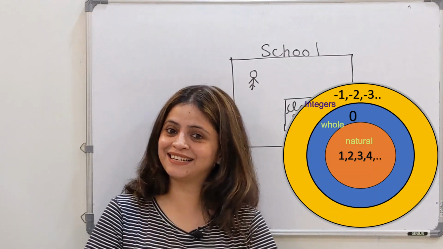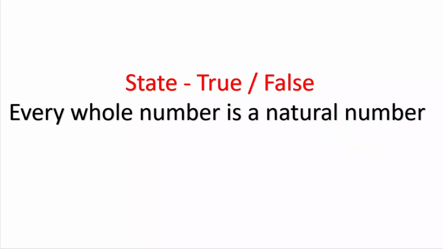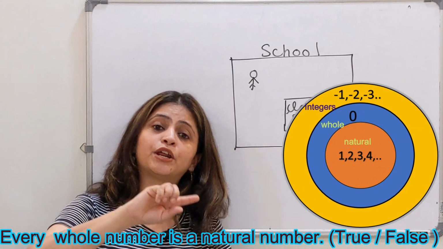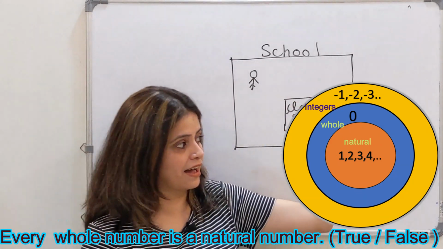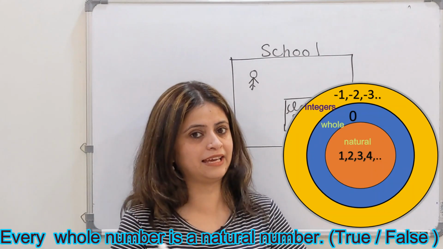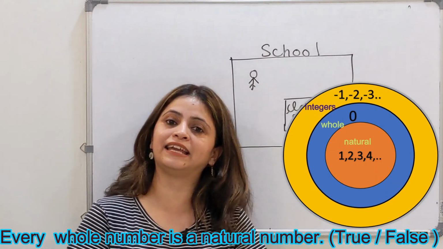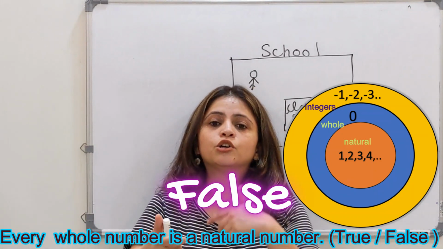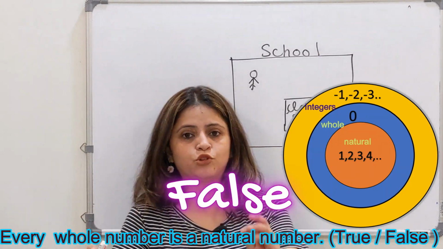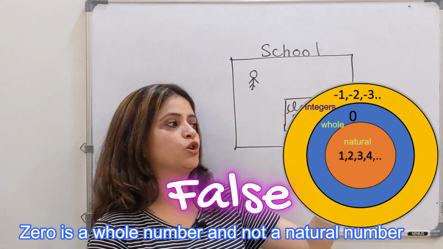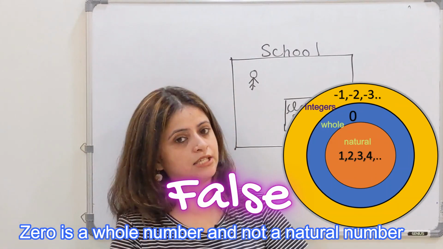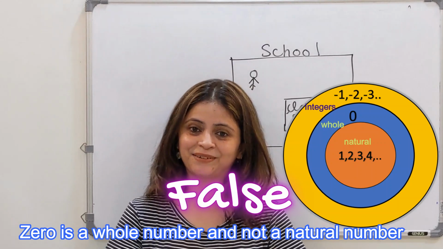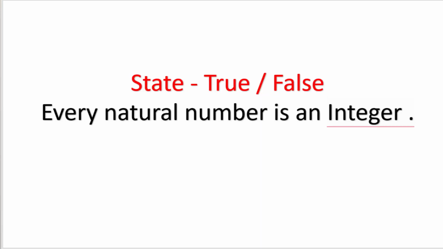Clear? So let's come to the question round. Now the first statement is: every whole number is a natural number. True or false? Are all whole numbers natural numbers? No, 0 is sitting outside, it is not inside the natural numbers. So this statement is false. Example is 0. If the statement is false, you have to justify with an example as well, right? So you will say that the statement is false, an example is 0, which is a whole number, not a natural number. Clear? Let's come to the next question.